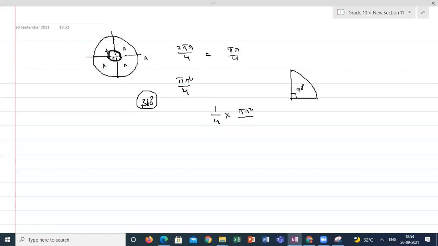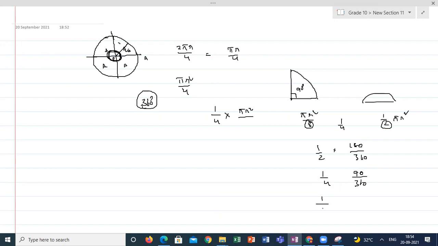Suppose I'm again dividing this into 2 parts. This is 45 and this is 45. So how much am I getting? Pi r square by 8. So this 8 or 4, or if it is a semicircle, it is 1/2 pi r square. How do I get this with respect to 360 degrees? 1/2 can be written as 180 by 360. 1/4 can be written as 90 by 360. So you are dividing 360 into 4 equal parts. 1/8 is nothing but 45 by 360.